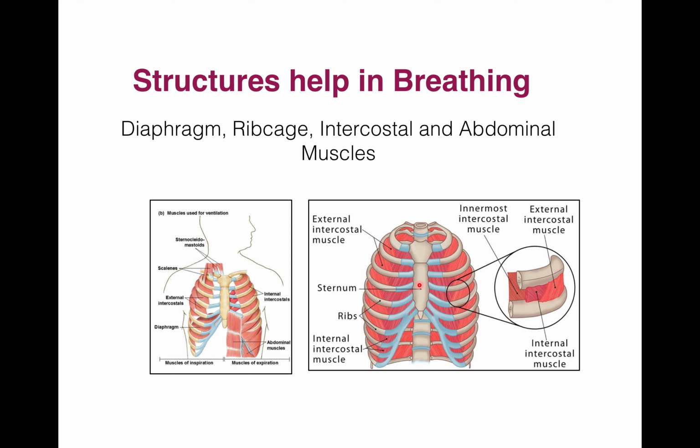Then intercostal muscles. So there are two, external and internal. The muscles which are present between the ribs are called intercostal muscles. And these muscles make ribs move inwardly and outwardly. So these are of two types. First, external intercostal muscle, and second, internal intercostal muscles. External intercostal muscles are inspiratory muscles. These muscles contract to pull the ribs outwardly.